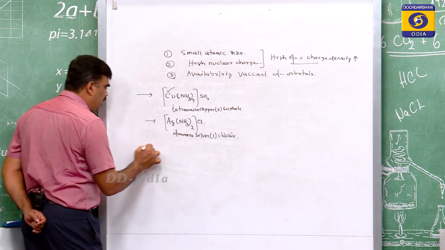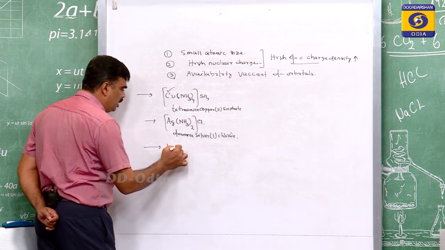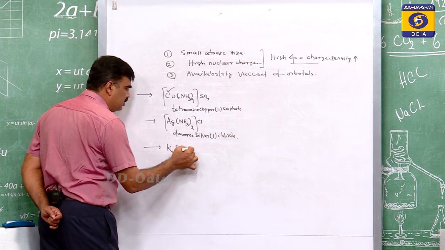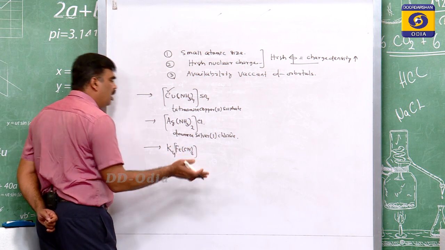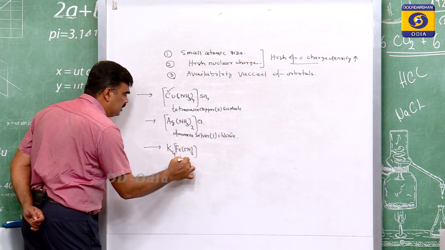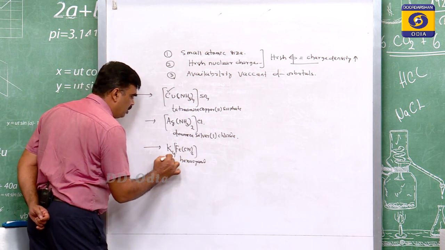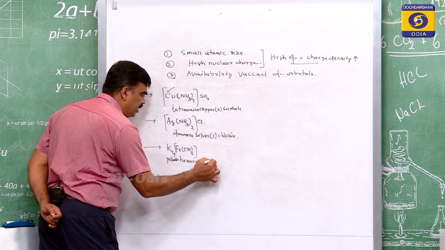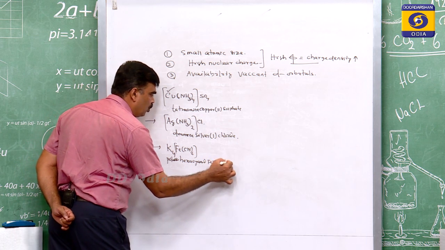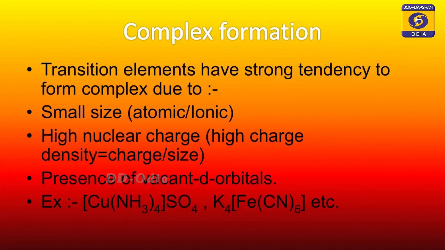Likewise, there are so many other complexes. You are well acquainted with them. You know them very well. K4[Fe(CN)6] is called potassium ferrocyanide, or in the IUPAC name, potassium hexacyanidoferrate(II). These are so many complexes, and there are biological complex molecules like hemoglobin.